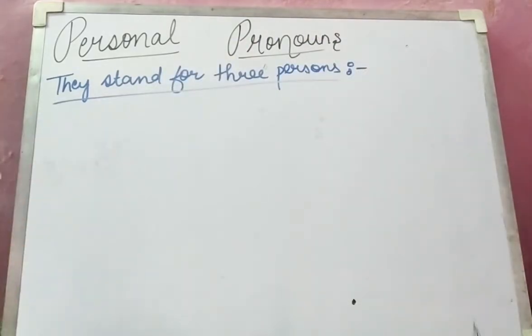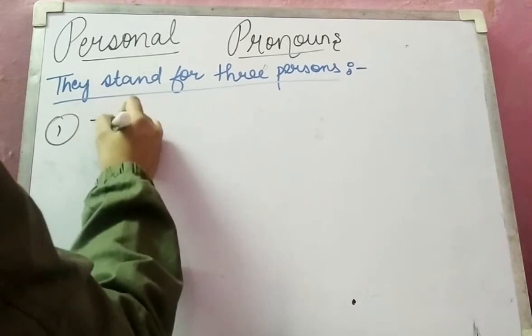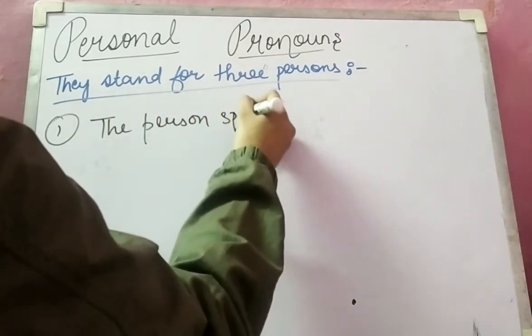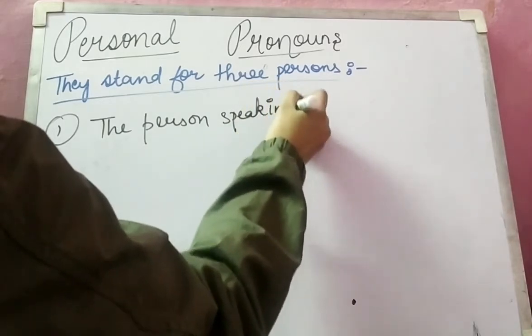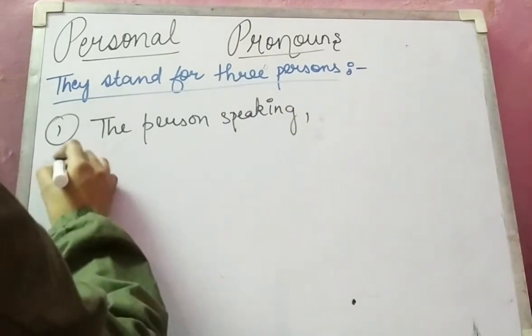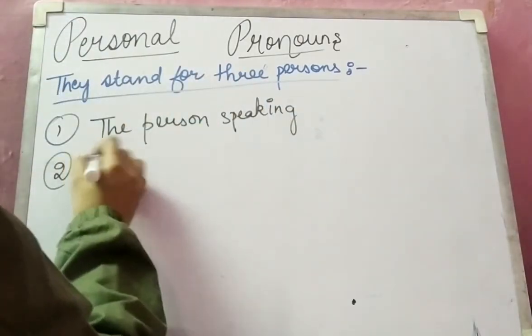So these persons are, first is the person speaking, the person who is speaking. Okay, the person speaking. Secondly, this is used for the person spoken to.